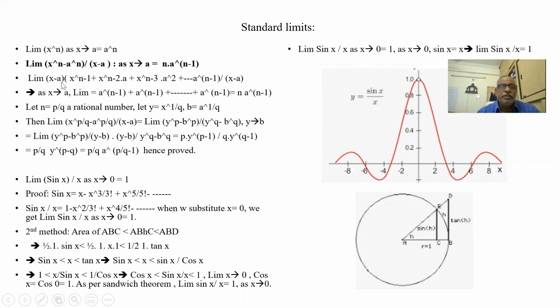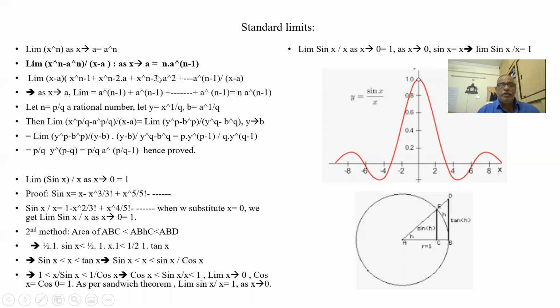So what is left out is a into x to the power of n minus 1. Now I will multiply x minus a with a into x to the power of n minus 2. A into x to the power of n minus 2 into x is equal to a into x to the power of n minus 1. The second term is getting cancelled. Like that, all the terms get cancelled, and the leftover term is a to the power of n minus 1.